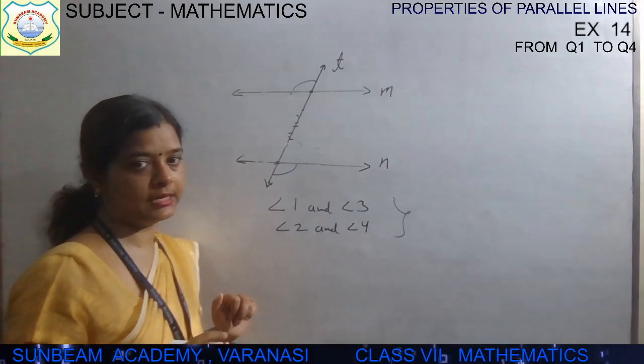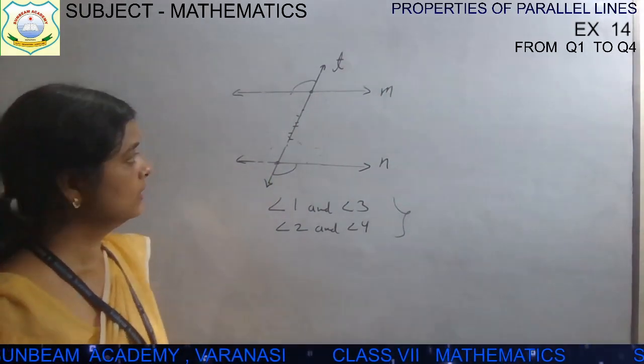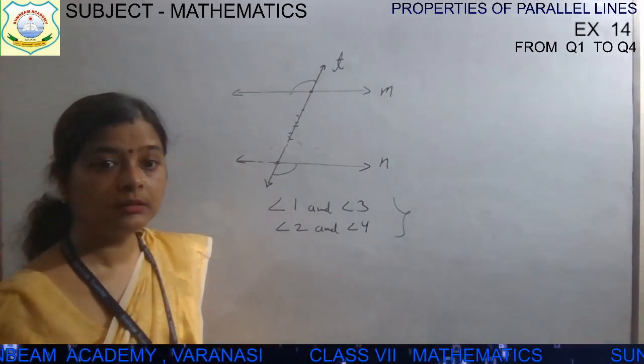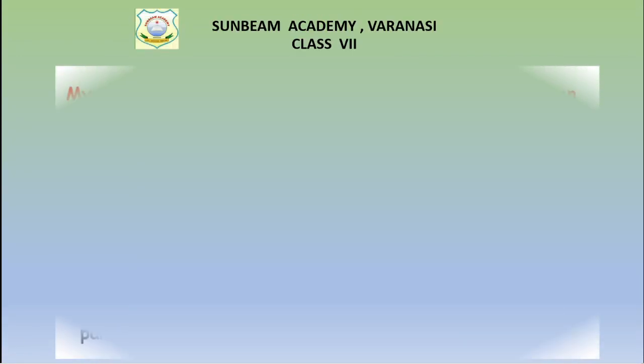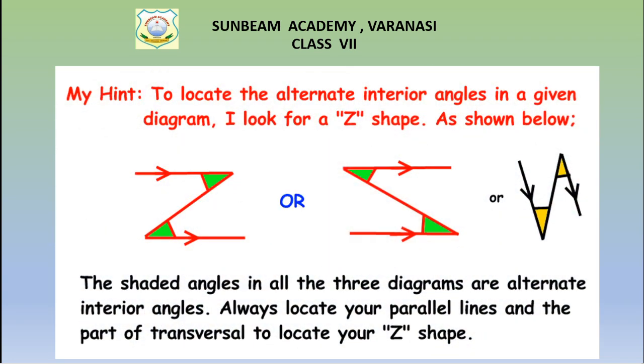Alternate exterior angle. And now let's move ahead with the presentation, children. See, this one, through the Z shape you can have the alternate interior angles concept.